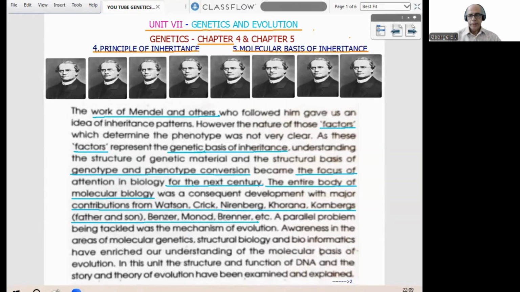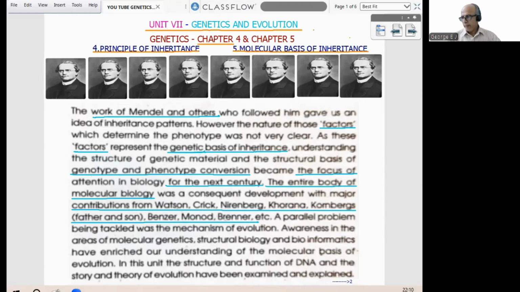So we can proceed. The first page itself, that is the NCERT page, where NCERT is trying to introduce this topic. What is inheritance? What is genotype? What is phenotype? And names of a few scientists like Watson, Crick, Mendel, Khorana, Kornberg, and so on, and introducing DNA, etc. So the totality of the first chapter and second chapter is just mentioned in this introduction page of NCERT. So there's nothing much to discuss. One or two times I read it.